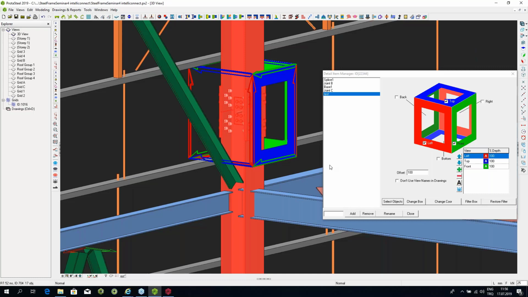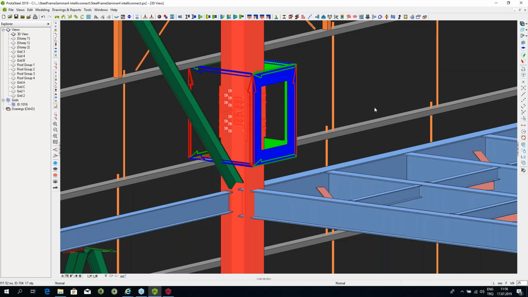And once this box is created, you can then easily go to the drawing side and make an automatic connection, an automatic drawing for that. So it's as easy as that. You make a complicated connection.